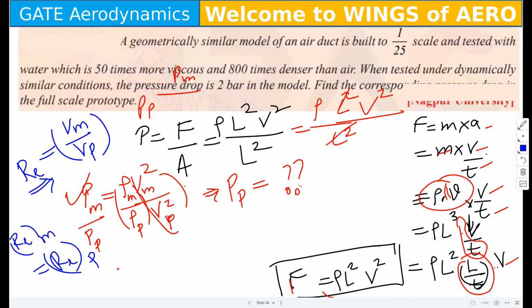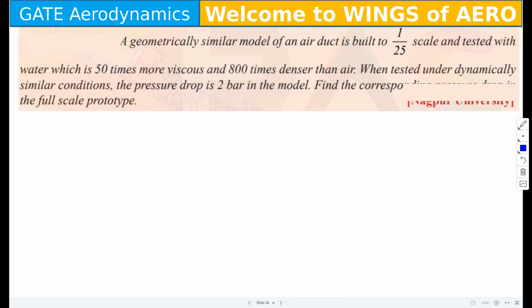Alright? Then, see, what does this equation mean? Let me explain it from the beginning. Now, Reynolds number of the model equals Reynolds number of the prototype.